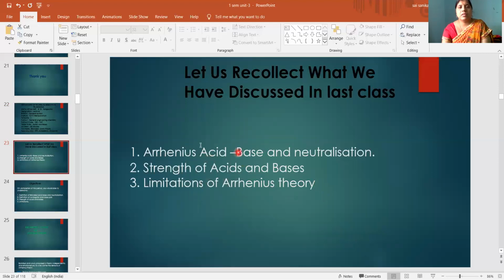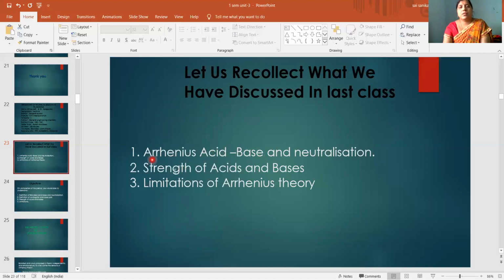So according to Arrhenius, what is an acid? Any substance which gives H plus ions in aqueous solution is called an acid. And according to Arrhenius, what is a base? Any substance which gives OH minus ions in aqueous solution is called base. And what is neutralization? The reaction between acid and base to form salt and water is called neutralization. This is HCl plus NaOH gives rise to NaCl plus H2O.